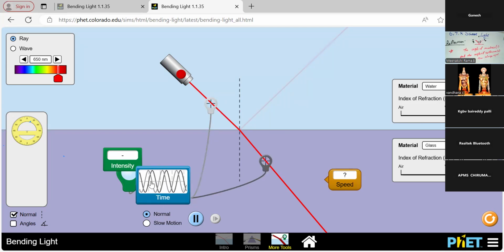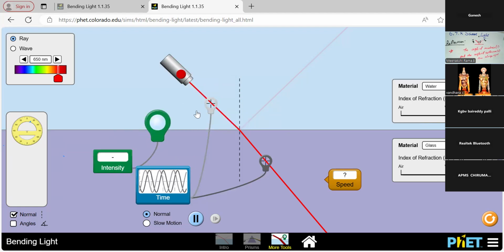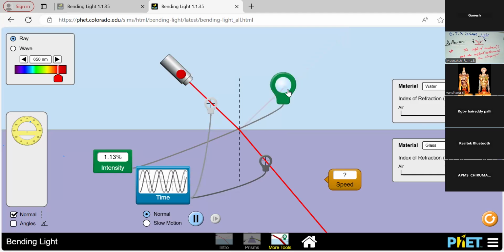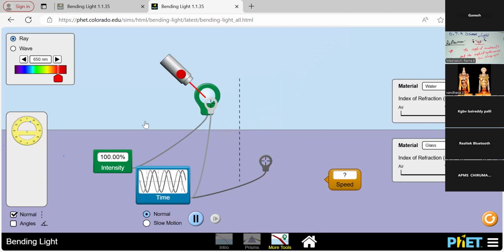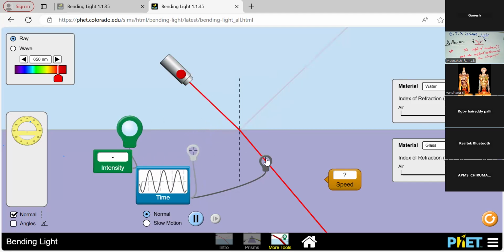So the time is understood with the help of that wave, and then the intensity is also identified. The intensity of the incident ray is always 100. Then in the glass medium it is 98.87, and the reflected ray is just 1.13. So with the help of these properties, we learn how the intensity is calculated, how the time is calculated, how the speed is calculated.